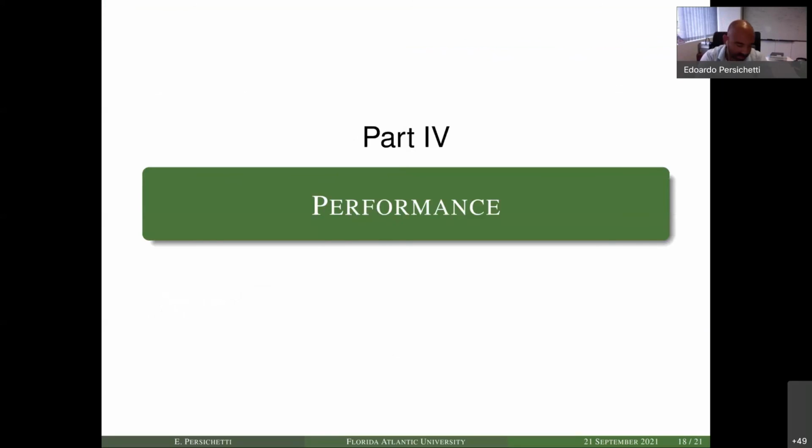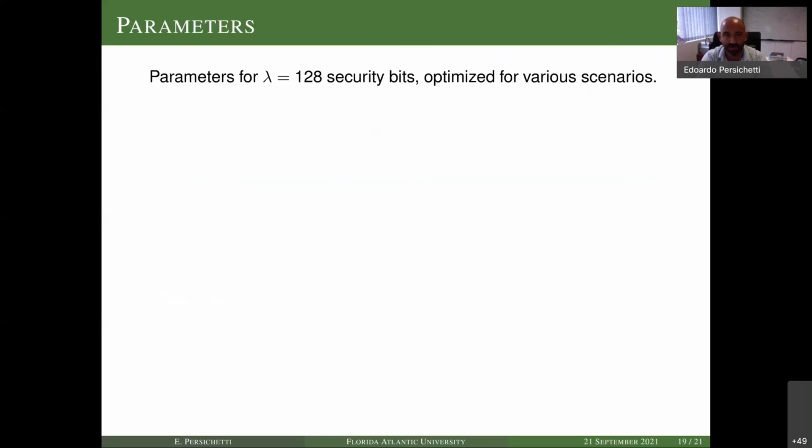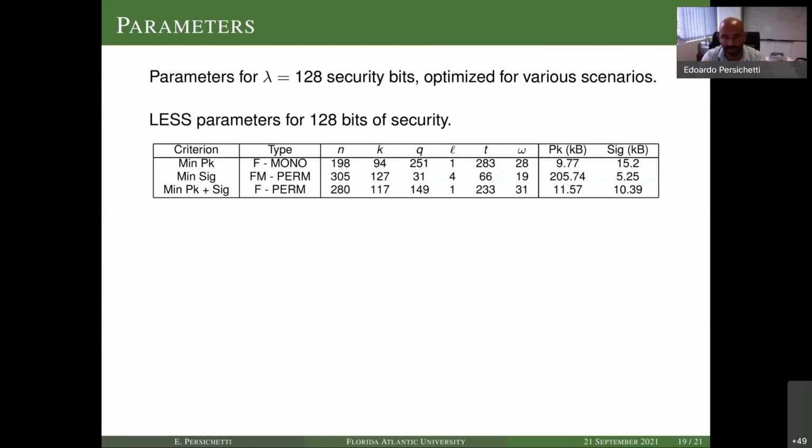So in terms of performance, I have very short time, so I will just give an overview. Normally, you consider 128 classical security bits. This corresponds to at least 64 quantum security bits, let's say for short. And here is the overview of what happens, right? So for example, if we are trying to optimize for the smallest public key possible, while keeping the signature decent size, we get less than 10 kilobytes of public key with about 15 kilobytes of signature. And we use the monomial equivalence version with the F variant.